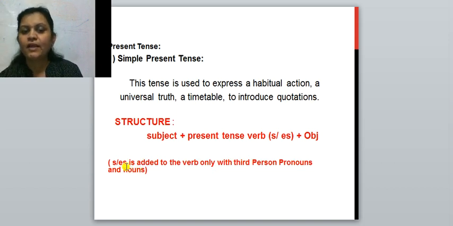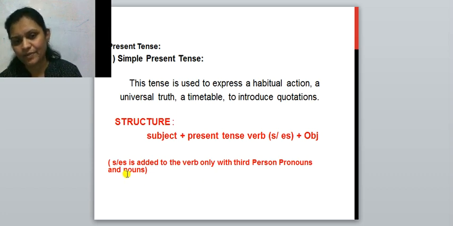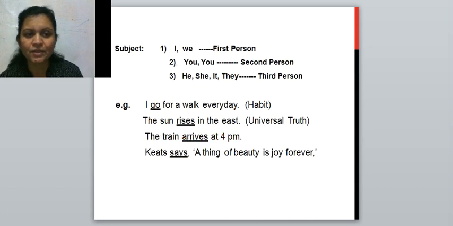What I said? Not can; we have to add s or es only in simple present tense to the present tense verb, but with the subject only with the third person singular or the nouns. See, on the next slide I have mentioned the subjects also.